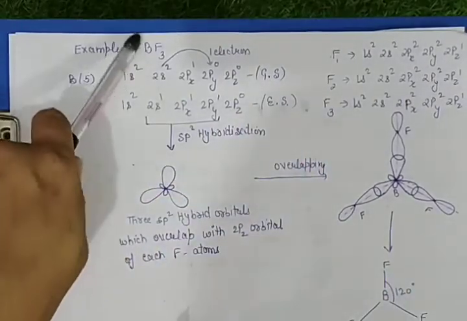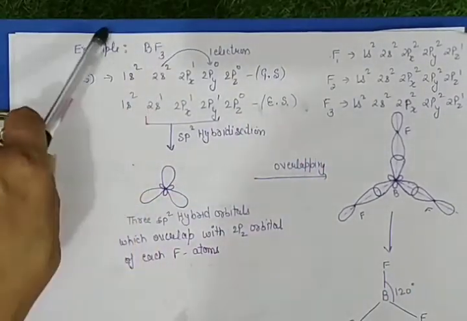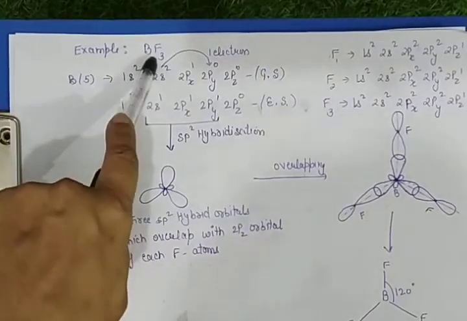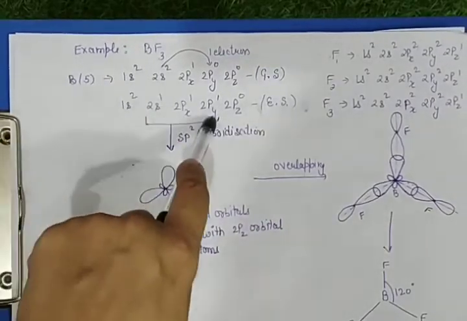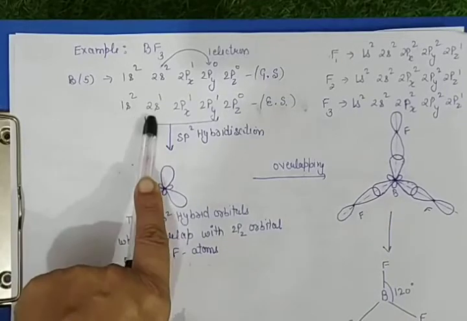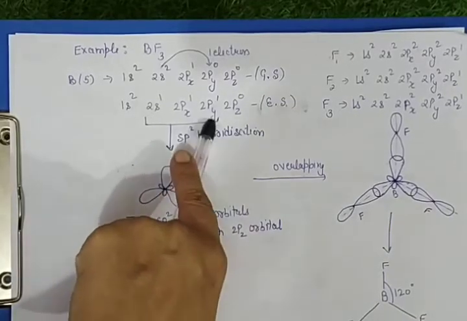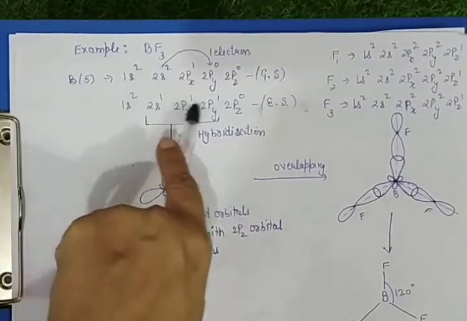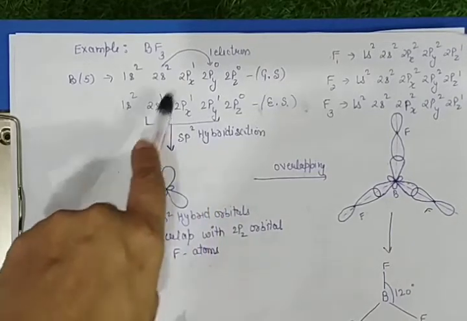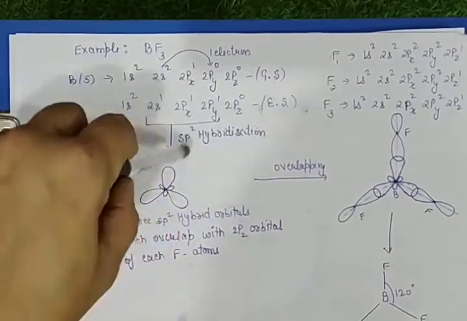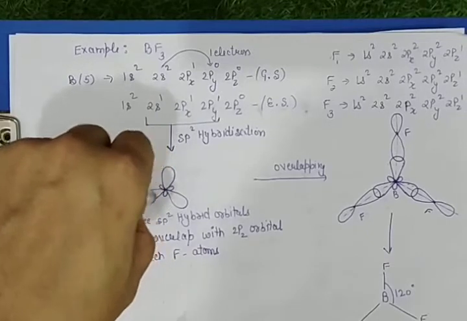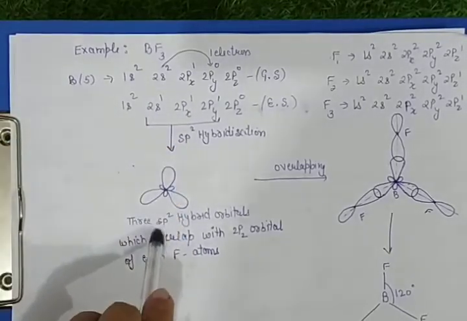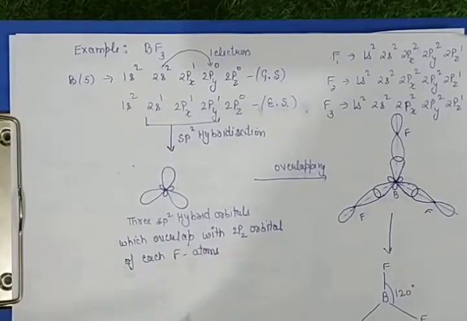In a molecule, boron forms 3 bonds. So it must have 3 half-filled atomic orbitals, which it gets by the excitation of an electron from 2s to 2p. Now it has 3 half-filled atomic orbitals which undergo sp2 hybridization to give 3 hybrid orbitals, called sp2 hybrid orbitals.